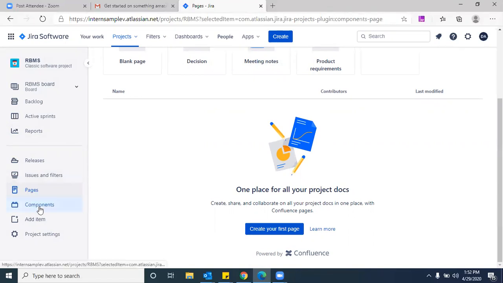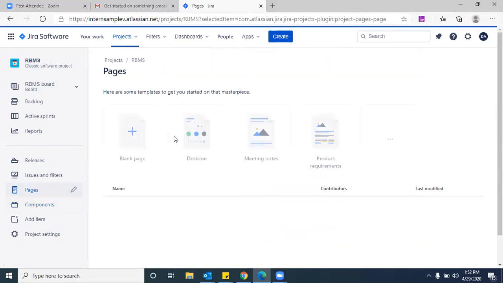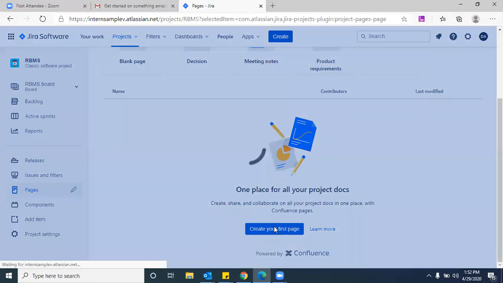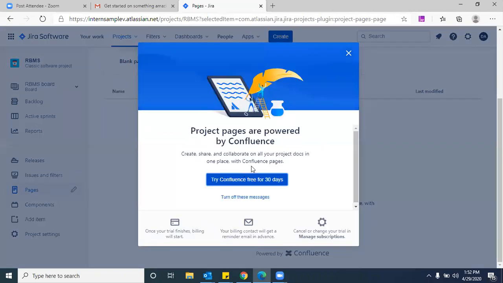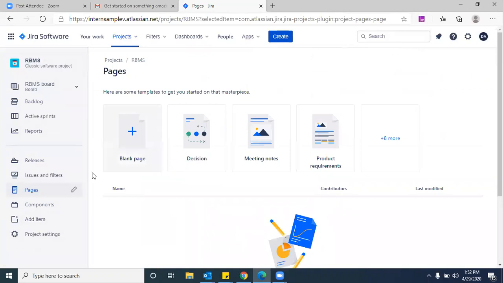So create your first page there, I've seen. Creating your page again, you need to have a subscription for Confluence. Everywhere it will redirect to Confluence.